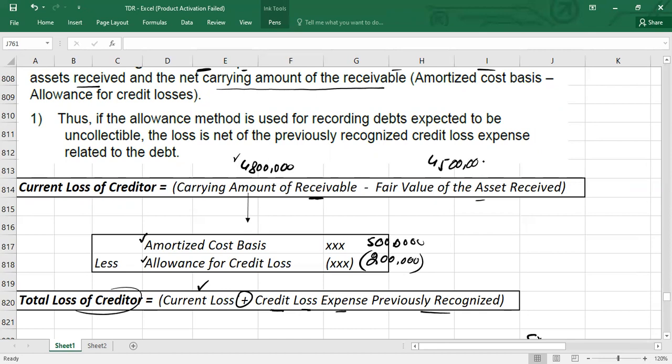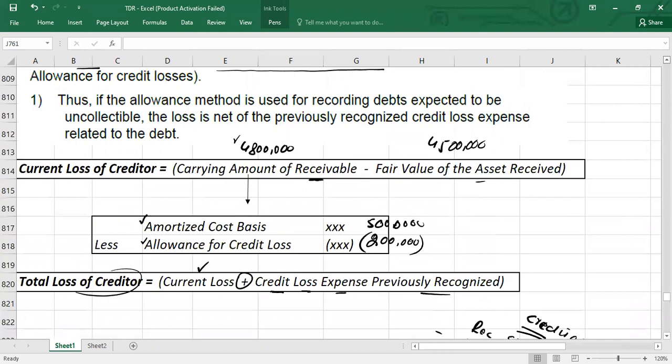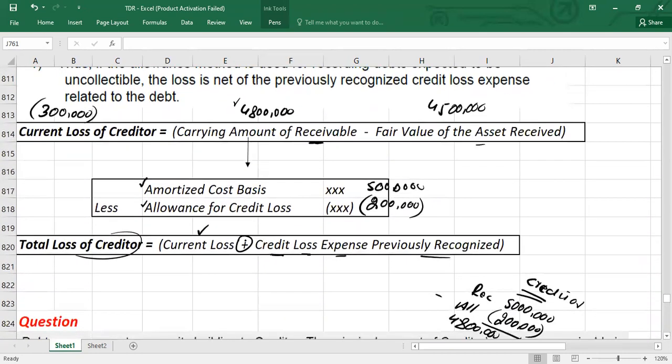It is given in the question. You can just check from the question. Fair value of asset received, which is 4.5 million. Here it is given. Okay, guys. So it means we have a current loss of how much? Current loss we have here is $300,000. This current loss is called loss on restructuring, actually.